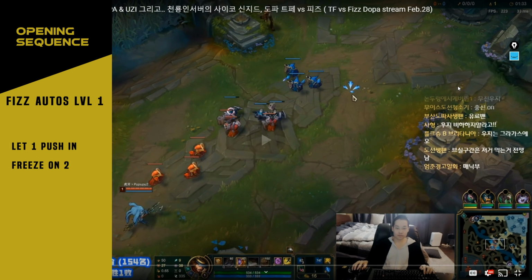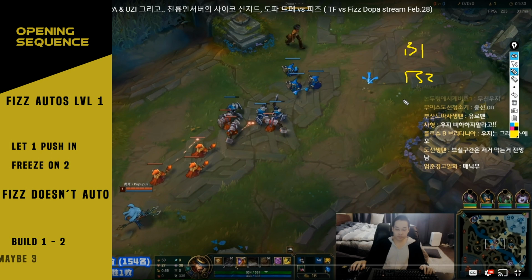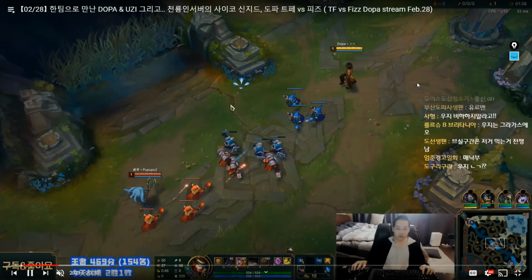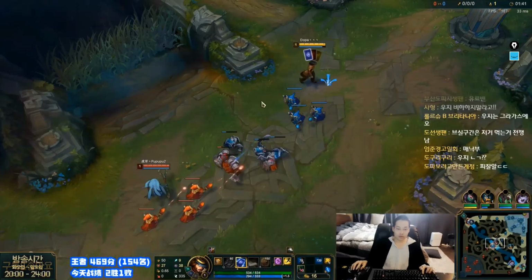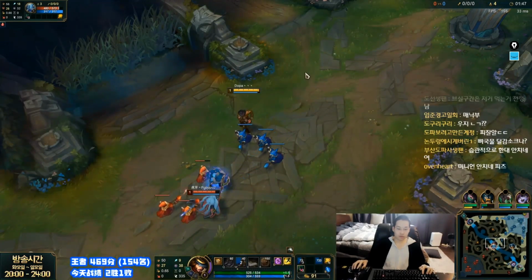Freezing on 2 is really big, and obviously if Fizz doesn't auto, then we slow push on 1 and 2, so we build 1, we build 2, and then depending, maybe we even build 3, right? We have to see what ends up happening, and then we bounce accordingly. Now here again, Dopa gets the early tempo in lane, goes in red cards, also ends up hitting Fizz, and this is all very standard.